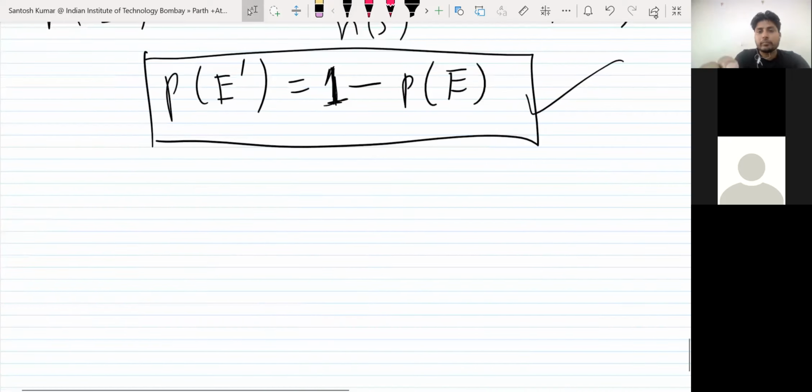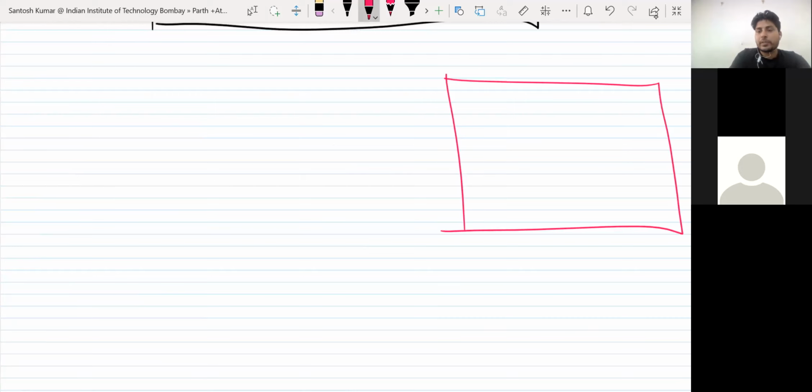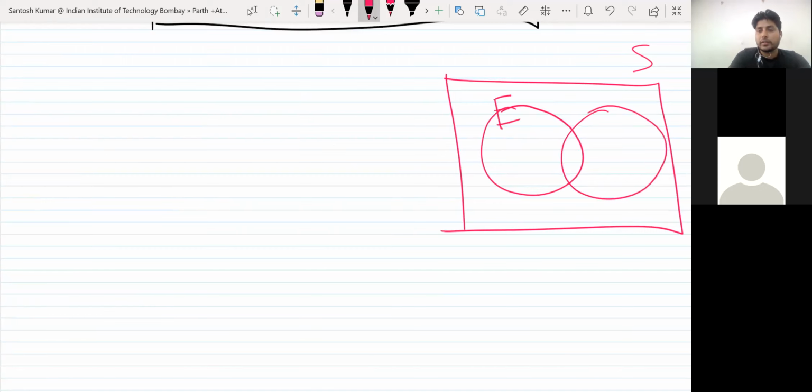Okay, next, this is the sample space. This is E, this is F. What is the name of this portion? E intersection F. Yes, the shaded portion is E intersection F, and E union F is the whole of E or F. You include all.